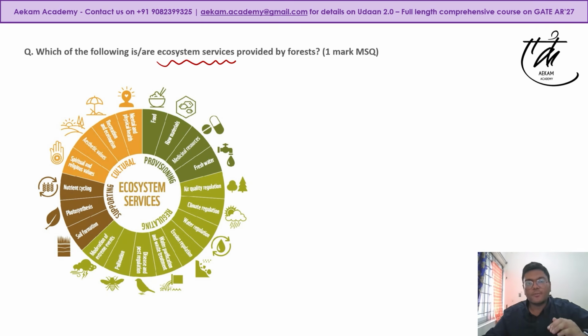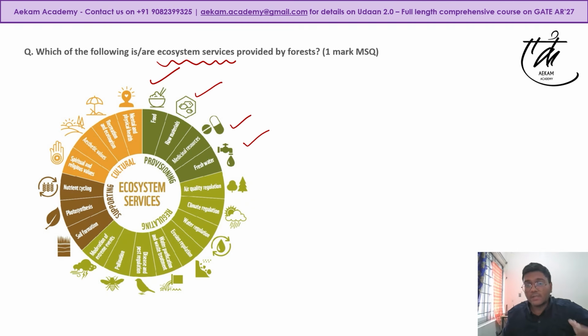So provisioning is a resource you get. For example, food, raw materials, medicinal resources, water. So oceans provide, right? Your forest or plants give you food, so they are providing. Every living thing can have one or more ecosystem services that they are giving. For example, ocean will also regulate, with your ocean currents and temperature. A forest will also regulate.